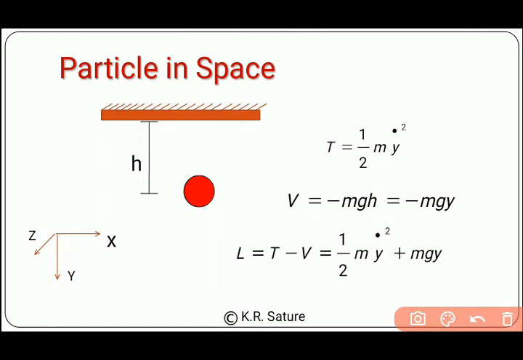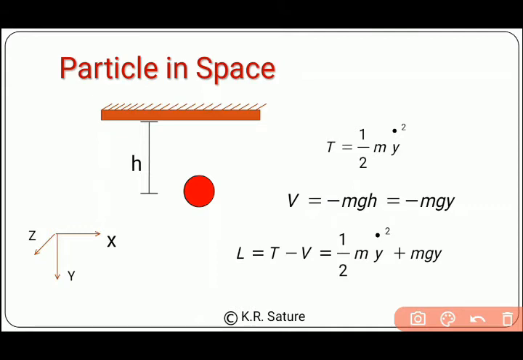Similarly, in this case, if my h is small, then this whole quantity becomes greater, and if my h is bigger, then this whole quantity becomes smaller. So our h is measured from the top, and that's why if h is small, the potential energy is bigger, and to accommodate that we have put the negative sign.